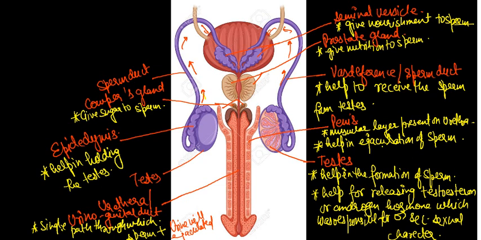In the next slide we will discuss the female reproductive system. I think this diagram should be clear. In this slide we are going to discuss the female reproductive organs, the female reproductive system.